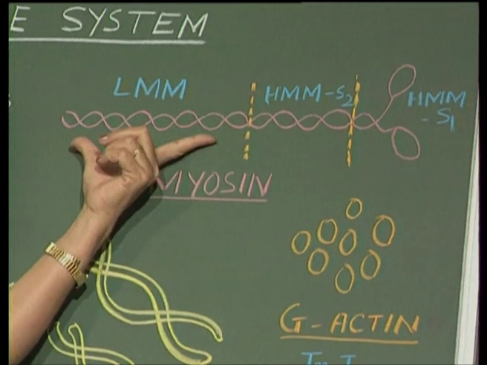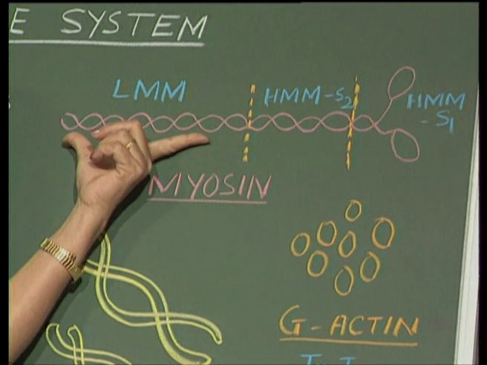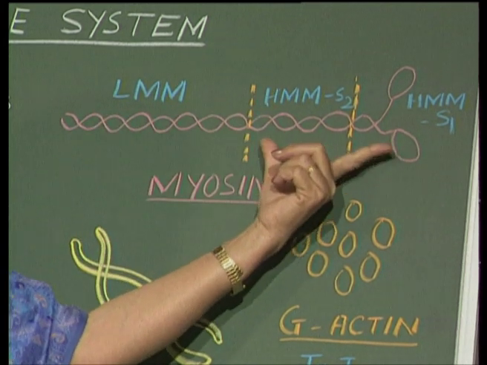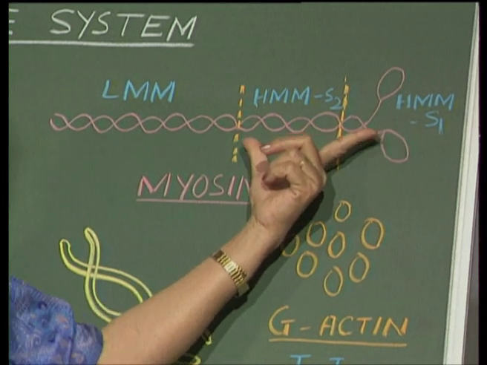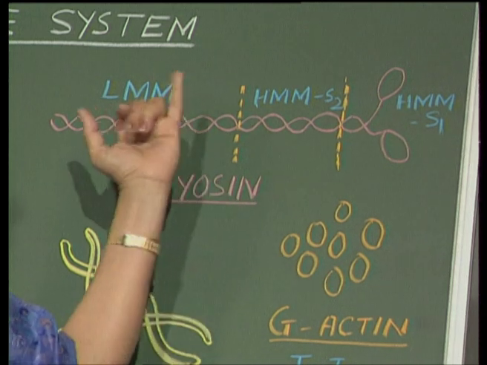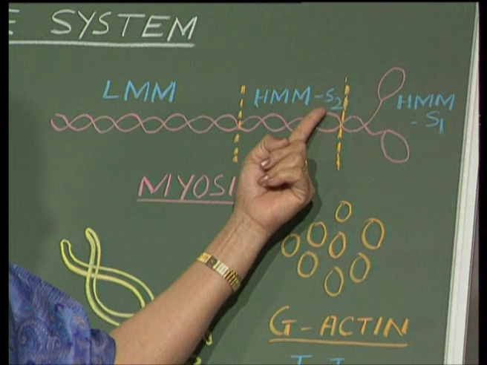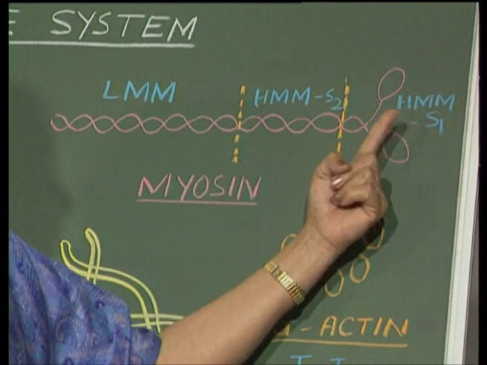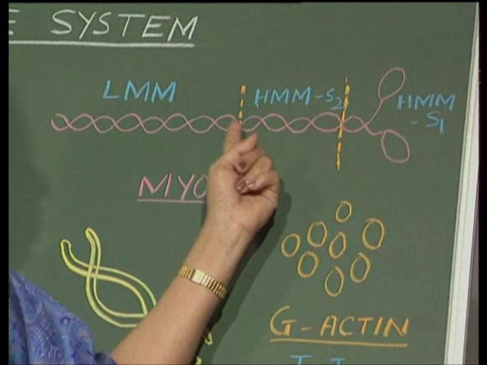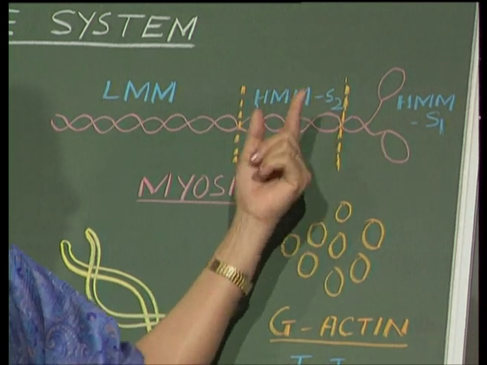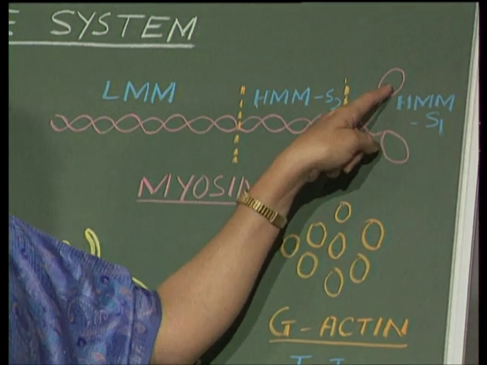In fact, the light meromyosin is a straight chain, that is a helix. Now, coming to the HMM, this heavy meromyosin can be still further divided into 2 parts, that is HMM S2 region, heavy meromyosin S2 and heavy meromyosin S1. Again the HMM S2 is a straight helix, but in the HMM S1 we find the globular structures.